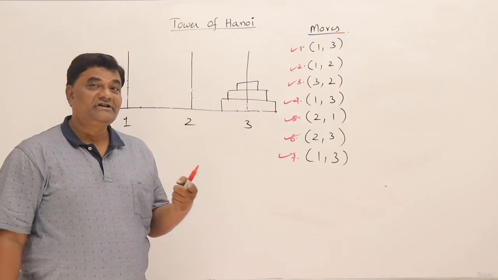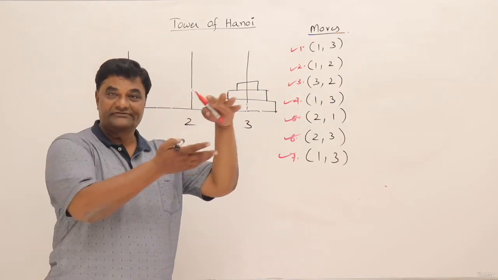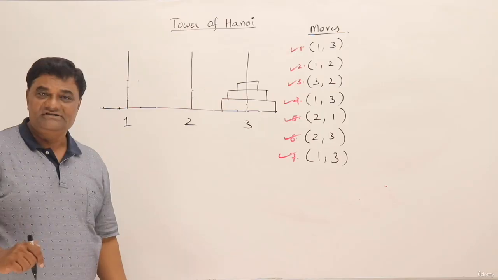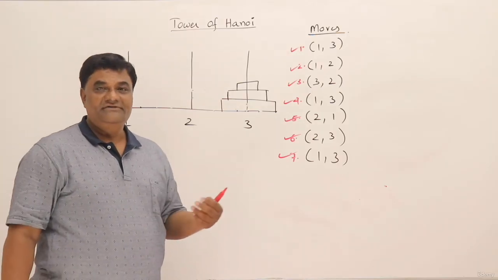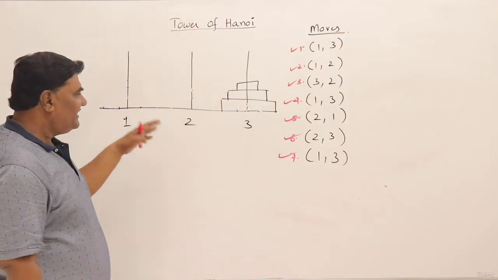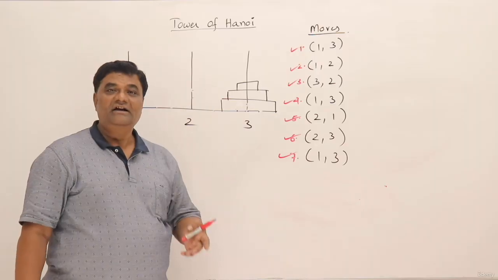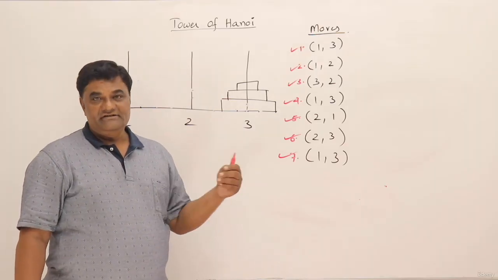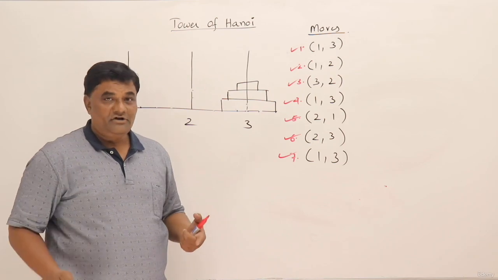See, the definition was recursive, saying that move two disks from tower A to tower B. Really, we were not moving two disks in one step. We were moving them recursively. So we have utilized one or the other towers and we have shifted the disks here and there. And finally, we got all three disks in tower C. So that was the objective.